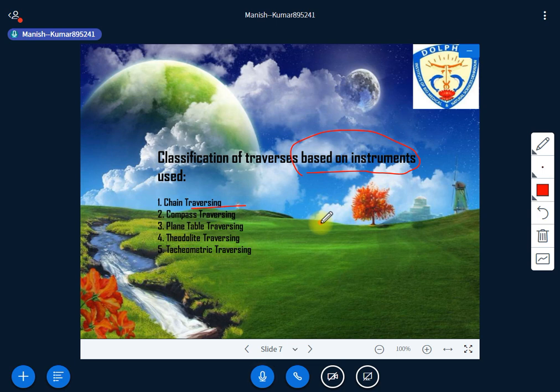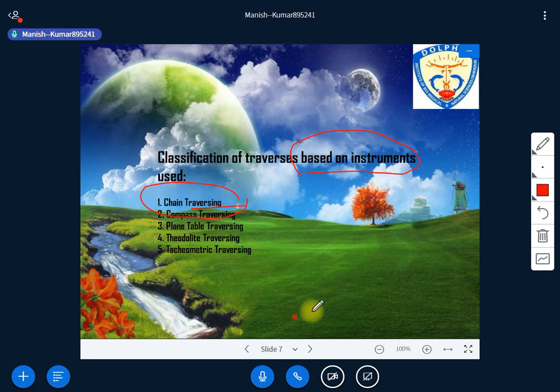Then similarly, we have theodolite traversing and tachymetric traversing. It means this instrument has to be used for angular measurement, and also the direct measurement of traverse sides by chain. So this instrument is used and the traverse can be drawn. One by one I will discuss these when we move to that part of the syllabus. But since I am discussing chain survey, currently I'll go into detail on chain traversing. When I move to the compass, we will discuss compass traversing and plane table traversing. When theodolite comes, we will discuss some part of theodolite too.